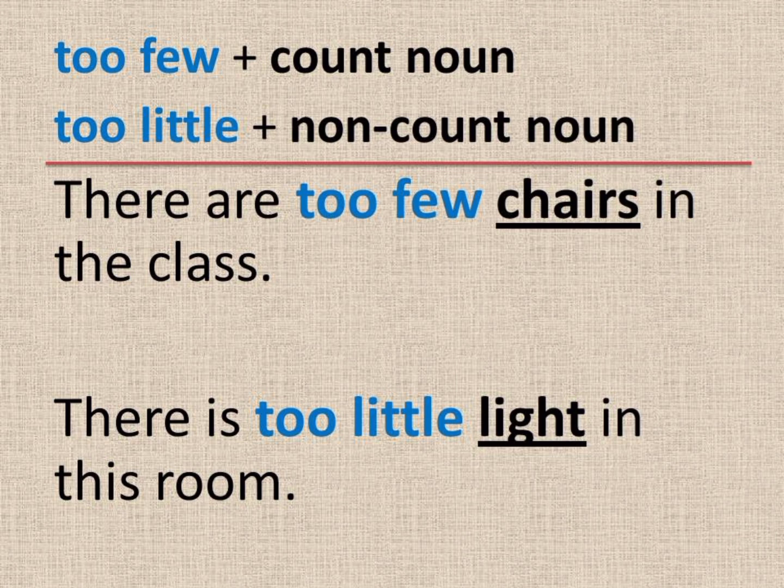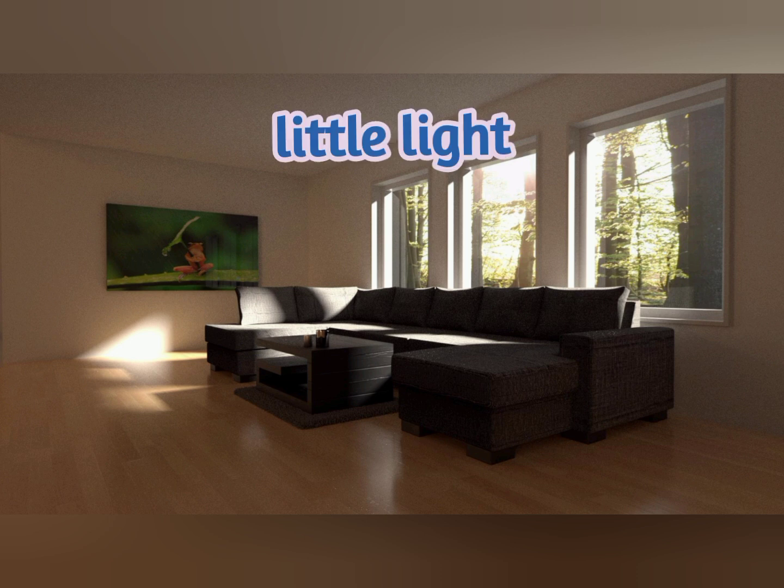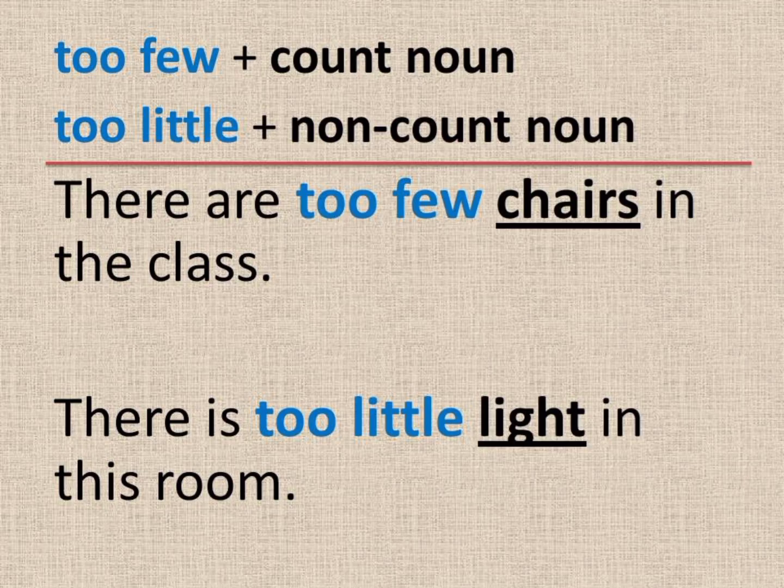And too little is used with a non-count noun. For example, there is too little light in this room, and we cannot count light. This is the picture of little light in the room. And there is is used with a non-count noun. So don't say there are too little light. We say there is too little light.